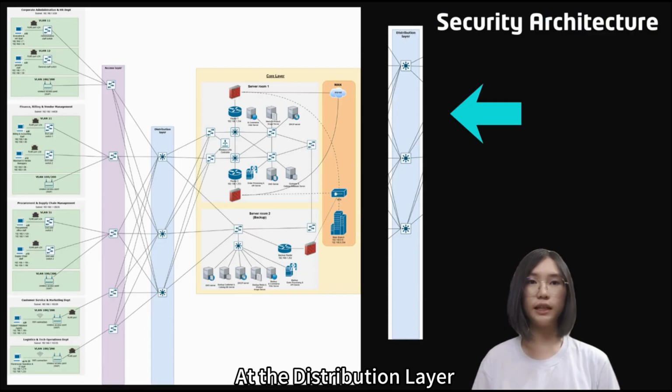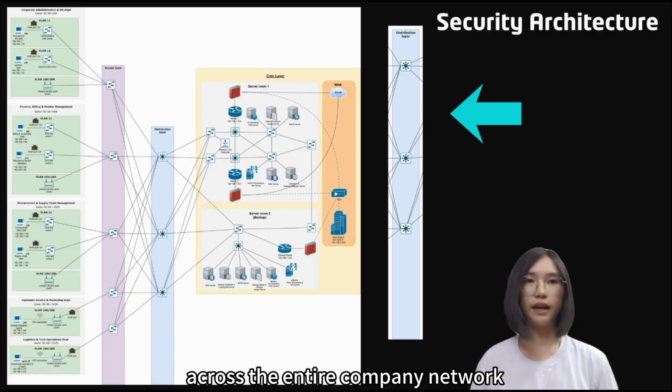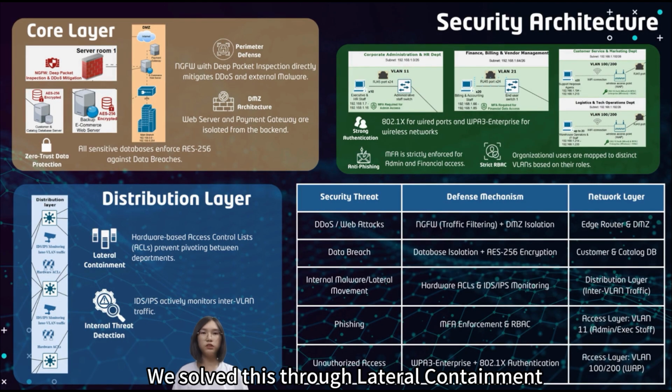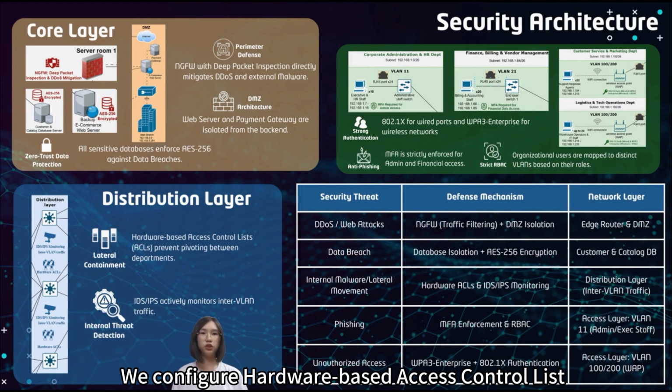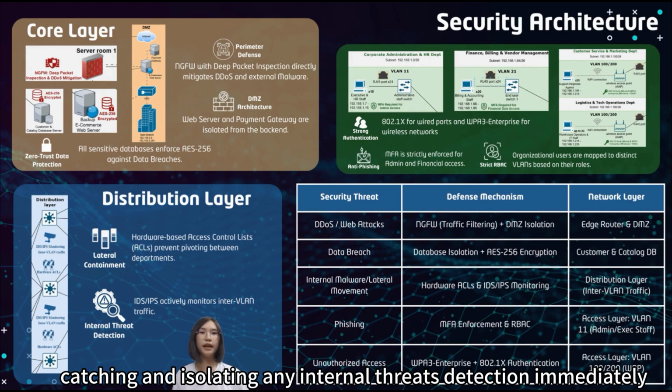At the distribution layer, our focus shifts to internal threats. If one single point is affected, it must not spread across the entire company network. We solve this through lateral containment. We configure hardware-based access control lists on our multi-layer switches to strictly prevent pivoting between departments. An IDS-IPS system actively monitors all inter-VLAN traffic, catching and isolating any internal threats immediately.